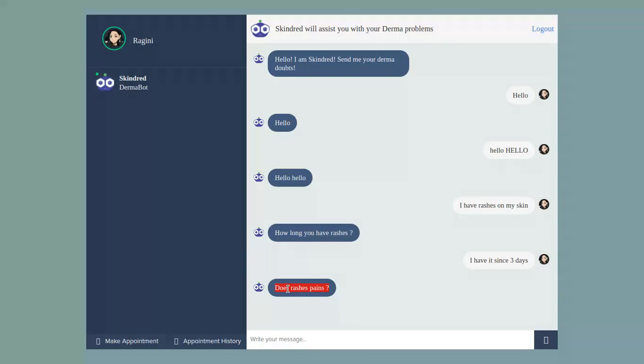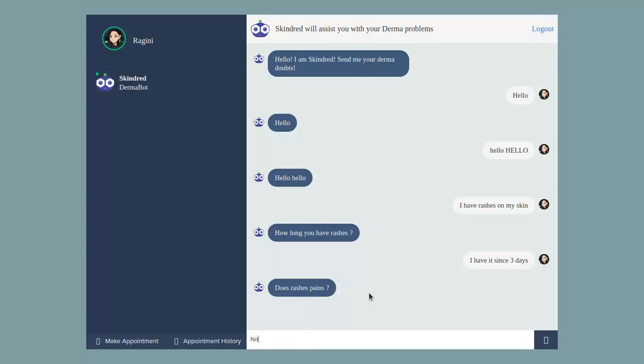You can see the language construct is not proper here. It should be "does rashes pain." However, the chatbot has seen in series that after rashes, the following word is pains, like "rashes pains" in the previous conversation. So it doesn't know that after putting "does," it should be "pain." Similarly, it says here "how long you have rashes," and it doesn't include the word "do." We're not building these responses on our own, the chatbot is doing it on its own. After a few more epochs, this training could be improved and it would give better results, more fluent, as in how we actually speak.